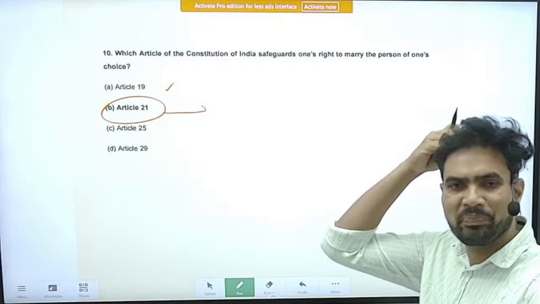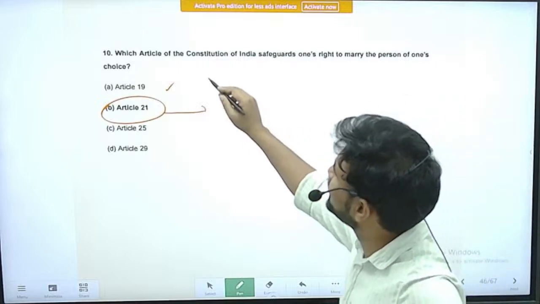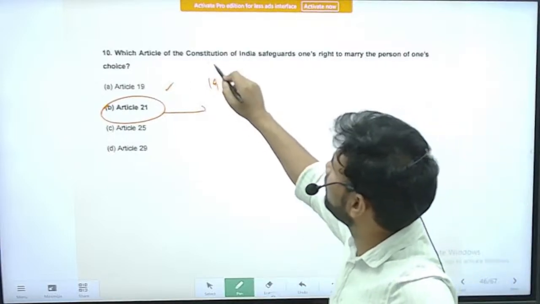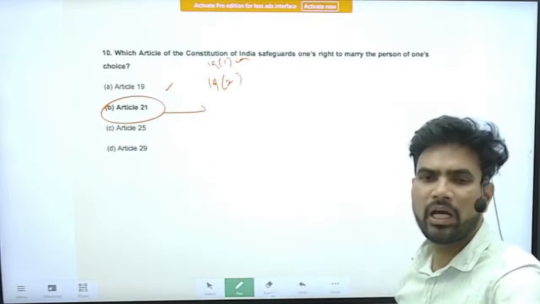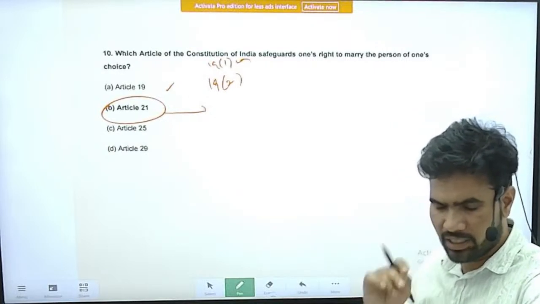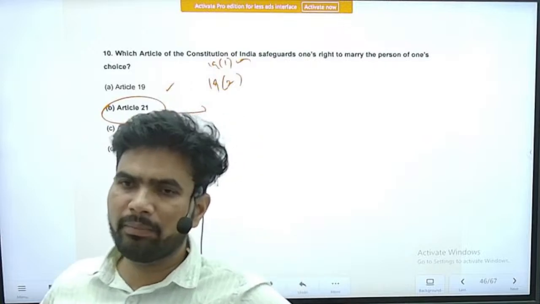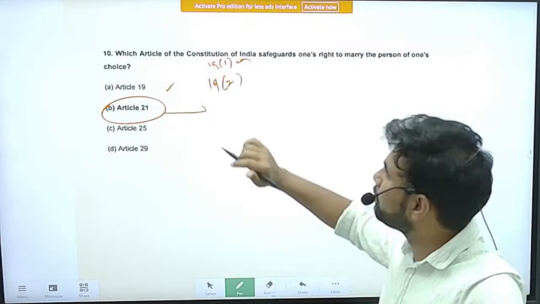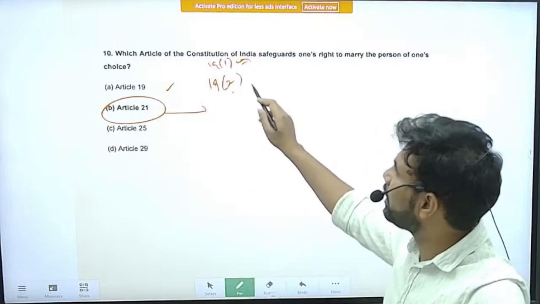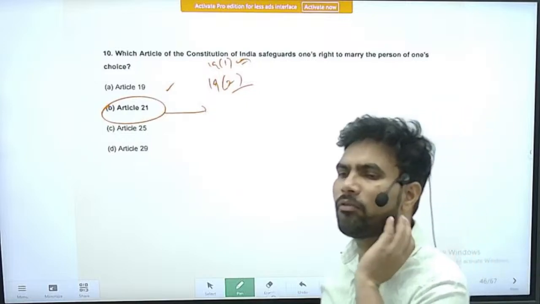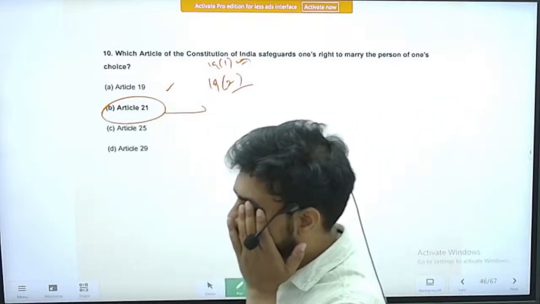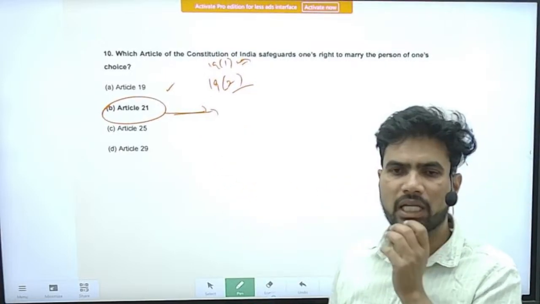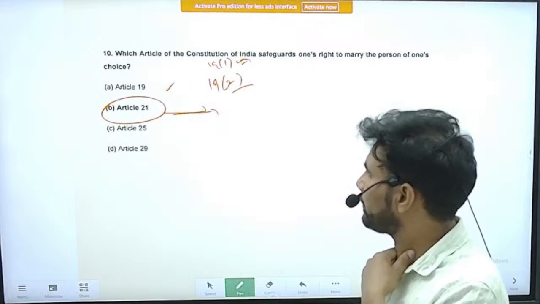You may think that I have the right to freedom, I can marry any other person, but that is not guaranteed under Article 19, because in Article 19(1) you are given the 6 freedoms: right to speech, right to expression, right to assembly, etc. Right to marriage of your choice is not mentioned there. There are also reasonable restrictions in the form of Article 19(2). So remember that. That is enabled under Article 21, that is right to life and personal liberty, right?